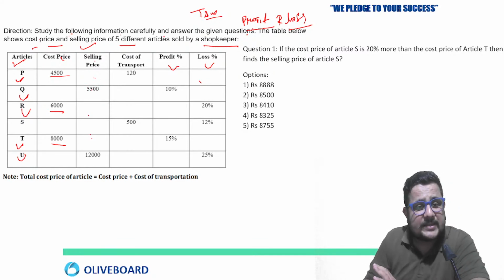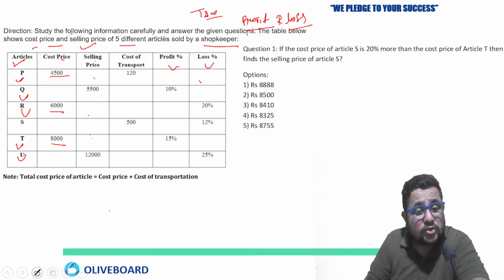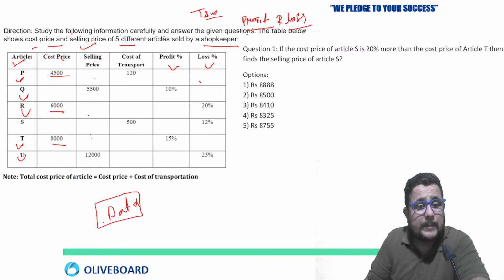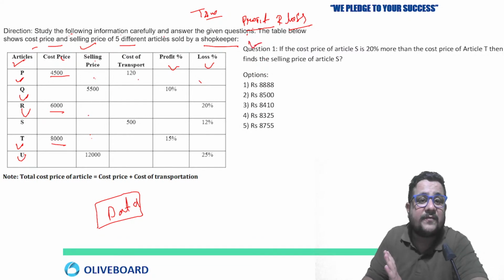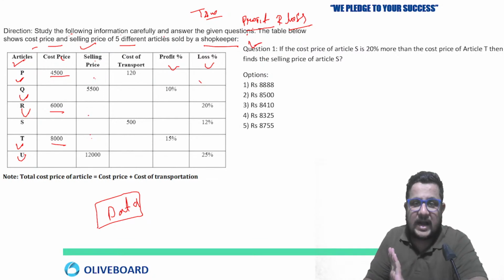Now the selling price is also given. Some data is missing, some is given here. So this is also based on data missing problems, where the missing data also you need to fill out according to the question condition, because from the given information we can't fill out the missing ones. So we have to depend on the question's condition here.